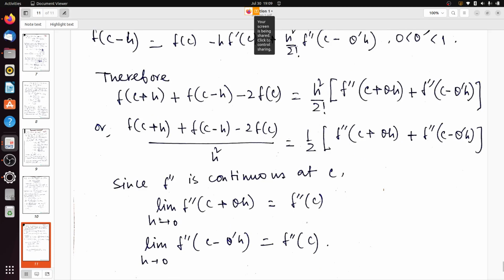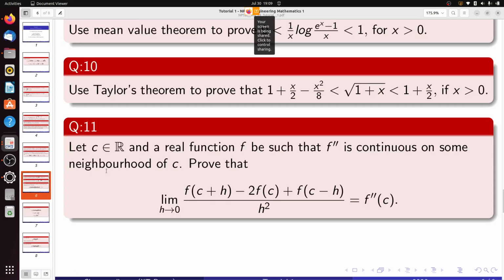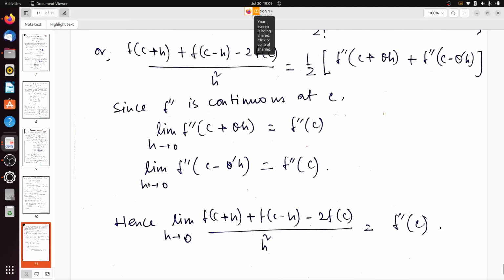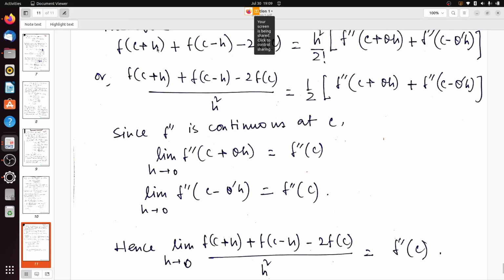Now f double prime is continuous at c. See, it is written that f double prime is continuous on some neighborhood of c, so we will use this continuity part. If the function is continuous, the limits will match with the functional values. So the limit as h tends to 0 of f double prime(c plus theta h) will be f double prime(c), and similarly the limit as h tends to 0 of f double prime(c minus theta prime h) will be f double prime(c). Hence the limit as h tends to 0 will be f double prime(c) plus f double prime(c), so it will be 2 f double prime(c), so half into 2 f double prime(c) will be f double prime(c).